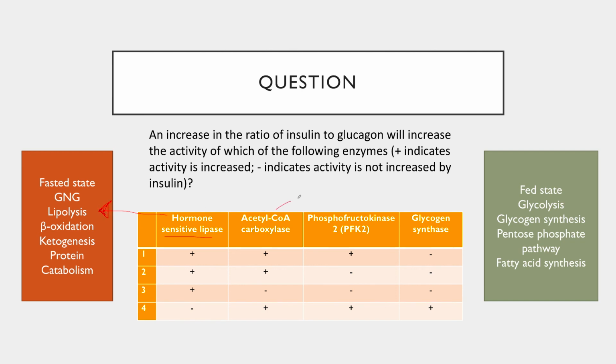Conversely, acetyl-CoA carboxylase is our regulatory enzyme for fatty acid synthesis. Phosphofructokinase 2 is a regulatory enzyme for glycolysis, and glycogen synthase is a regulatory enzyme for glycogen synthesis. So we need these three enzymes to be active, and this enzyme, hormone-sensitive lipase, to be inactive. And that leads us to choice 4. Hormone-sensitive lipase is going to be inactive in the fed state, whereas our other three enzymes will all be active.